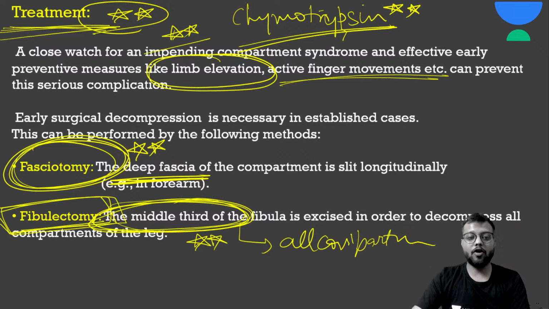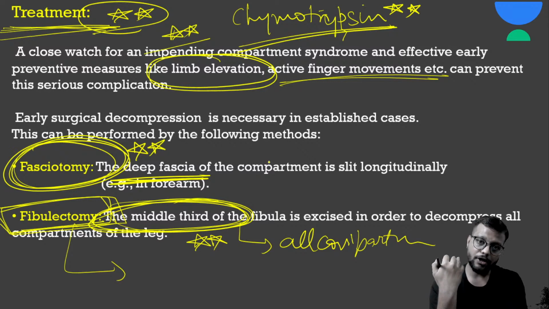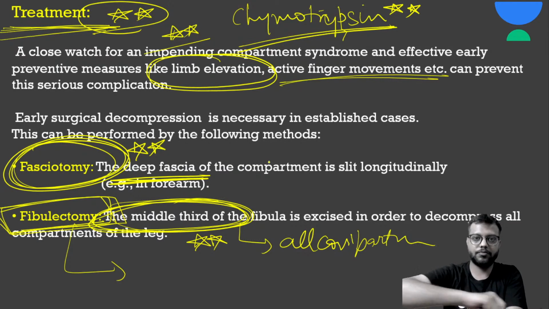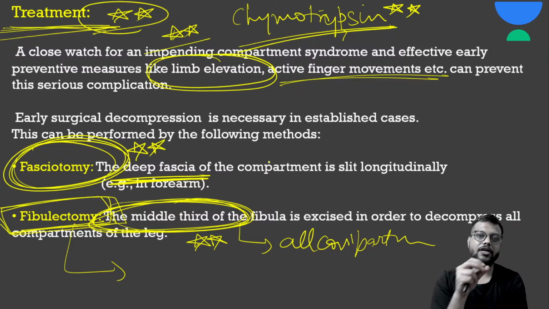Drawback is fibulectomy आप बेड साइड, वैसे तो फेशियोटमी भी बेड साइड नहीं करनी चाहिए, but generally it is such an emergency condition कि you can do it at bedside also or in minor OT only. But for fibulectomy you will need to give spinal or general anesthesia to the patient, and it is a longer procedure and a complex procedure. Dissection करना, काटना, इससे अच्छा सीधे just put an incision and cut the fascia and release the pressure. Okay, this is the treatment.